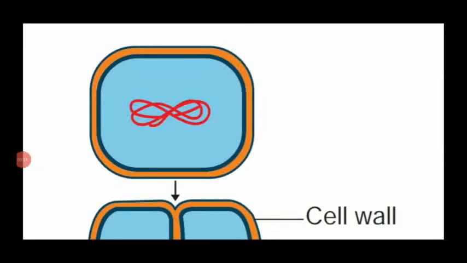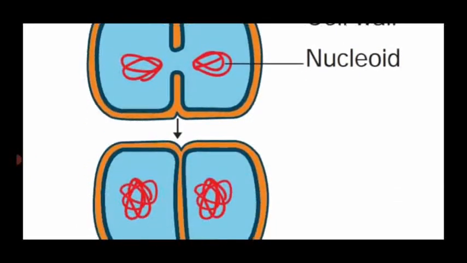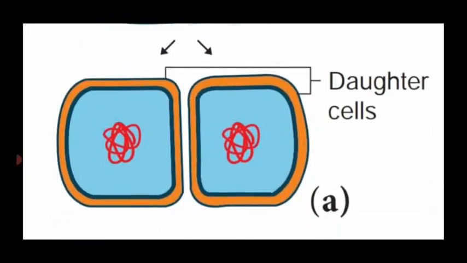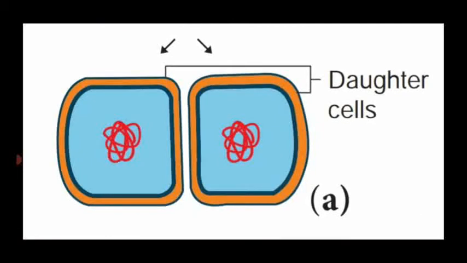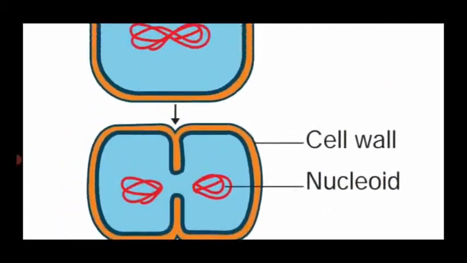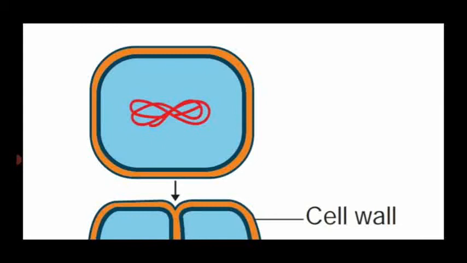Dear students, this is the diagram showing the binary fission type of asexual reproduction in bacteria. See the first diagram. This is the bacterial cell. It contains the outermost layer glycocalyx, then the inner orange color cell wall, then the dark blue or peacock color, which is the plasma membrane.